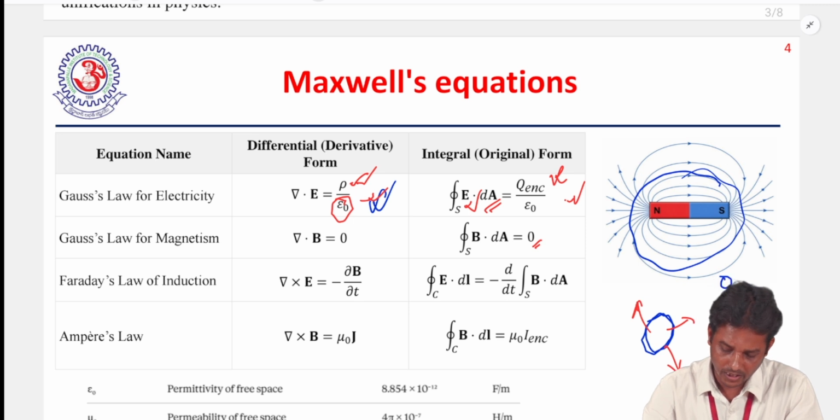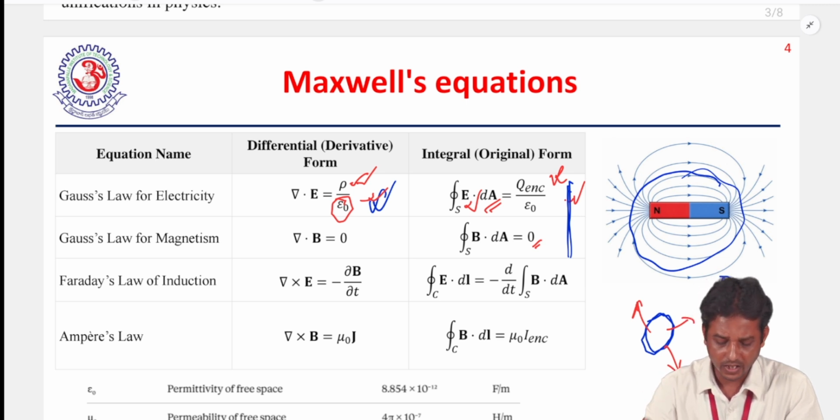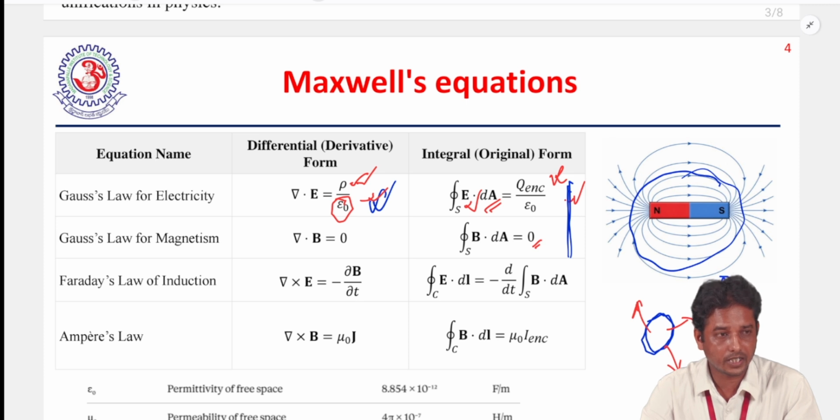Now if we see these two equations, we can observe one thing also. These two equations represent only the relation of electric field with electric charge and magnetic field with magnetic charge. But these two equations never relate the electric field with the magnetic field, or the magnetic field with the electric field.